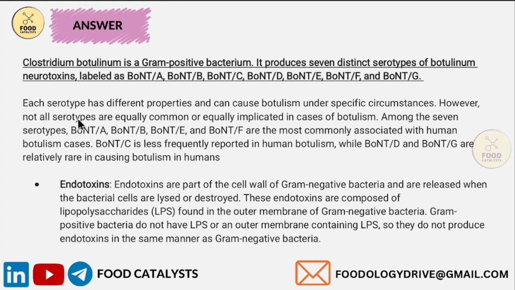However, not all serotypes are equally common or equally implicated in cases of botulism. Among the 7 serotypes, A, B, E, and F are the most commonly associated with human botulism. Botulinum neurotoxin C is less frequently reported in human botulism, while botulinum neurotoxins D and G rarely cause botulism in humans. That's enough with the exotoxins.